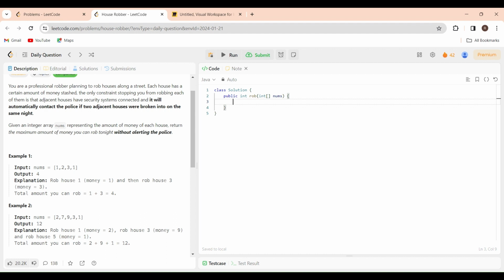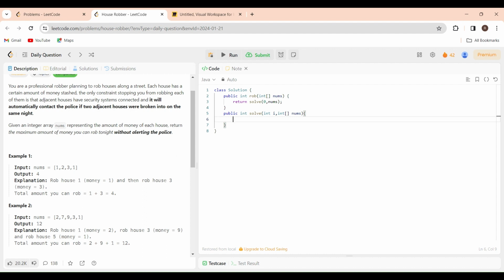Okay, so I will call a recursive function, solve, and I will pass the index where I need to start. I will always start from the first house, and I will also pass the array here. Now I will create a public function here. It will return an integer because he is asking for the maximum profit, and profit can only be a number value. I will call the function here, where i will be the index of my house, and nums will be the money.